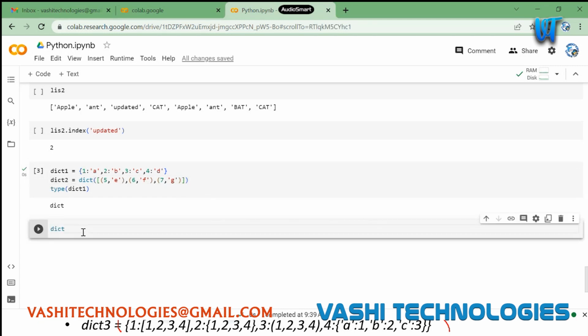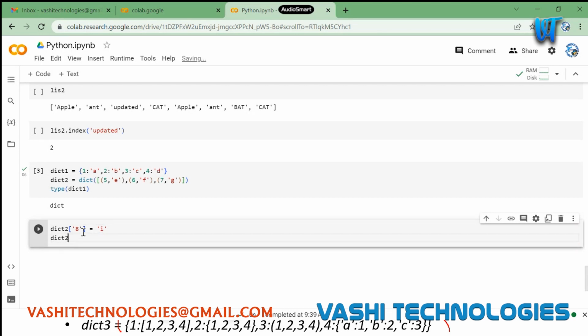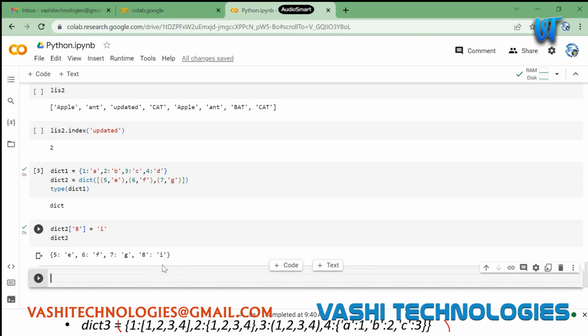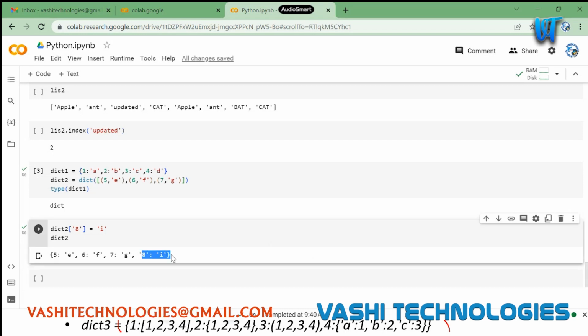Now I can perform any sort of operations. If I add any new item here to dict2, let's say I'm adding 8 over here and I'm giving the value I. If I try to access dict2 now, that 8 will be sitting at the very end of the dictionary. The reason being dictionaries are ordered in our case. And if I am trying to insert any value which is already present in the dictionary, let's see what happens here.